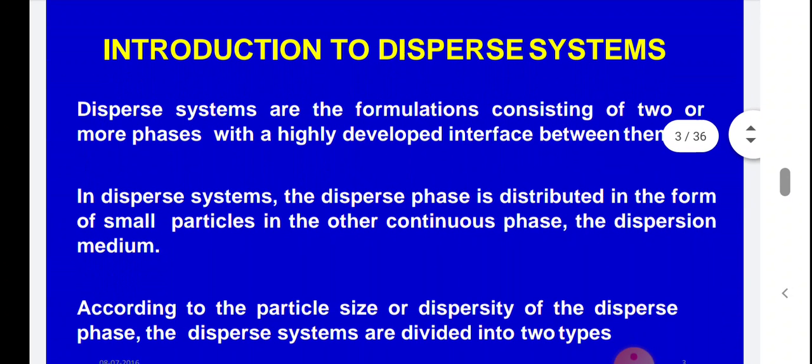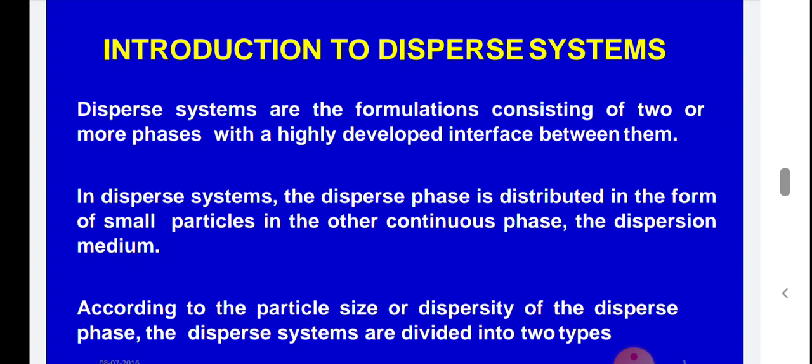So first, all of you know what a disperse system is. Disperse systems are formulations which consist of two or more phases with a highly developed interface between them. In the case of colloid, the colloidal particle is in the colloidal range. In the case of suspension, the dispersed phase is an insoluble solid and the dispersion medium is water. In the case of emulsion, it is a mixture of oil and water prepared with the help of an emulsifying agent. So what is the importance of rheological properties, that we have to study today.